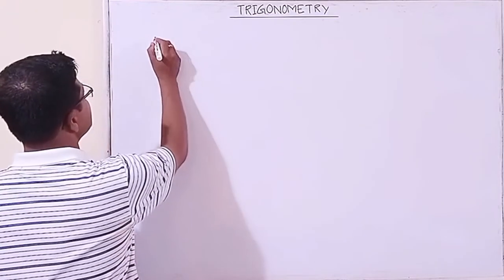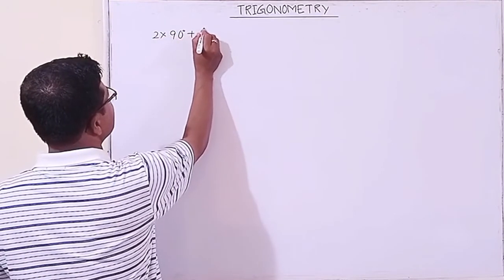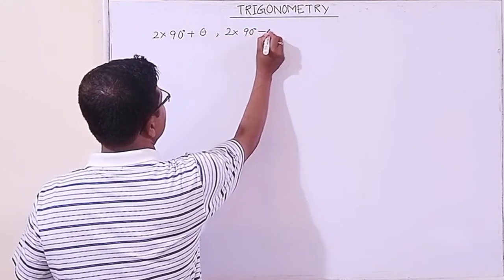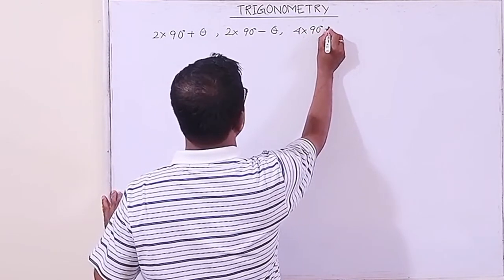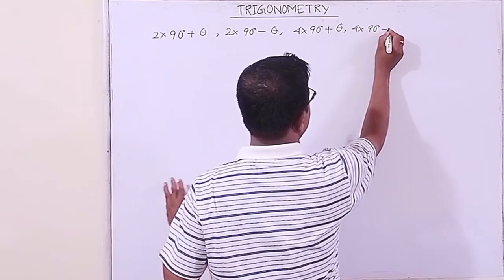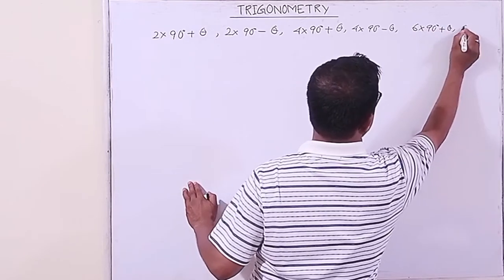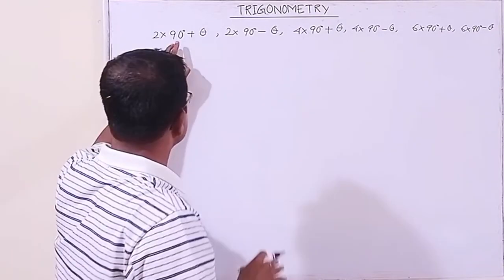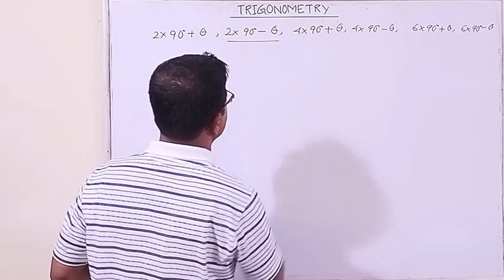So the angle may be in this format: 2 into 90 plus theta or 2 into 90 degree minus theta, 4 into 90 degree plus theta, 4 into 90 degree minus theta, 6 into 90 degree plus theta, 6 into 90 degree minus theta, like this. These are the even multiples of 90 degree plus theta or minus theta. Okay, let us discuss this at first.